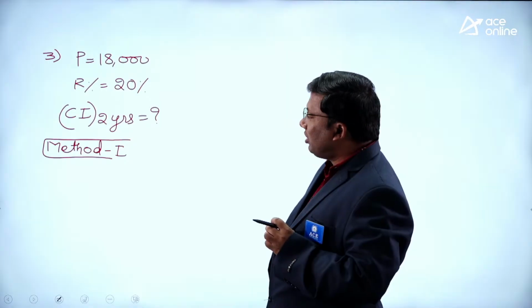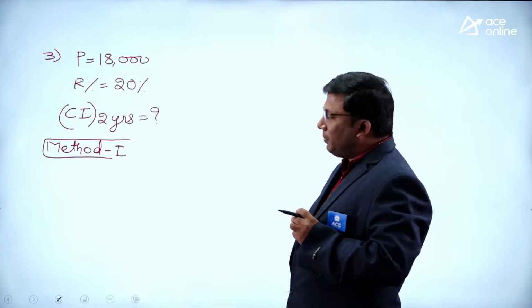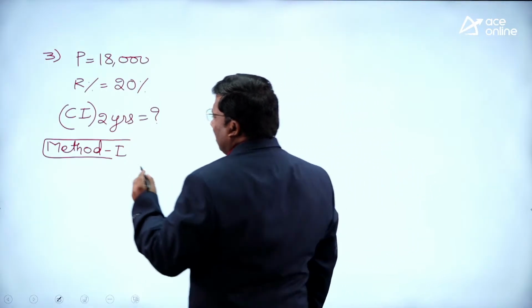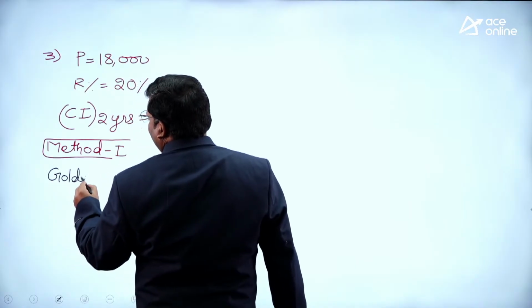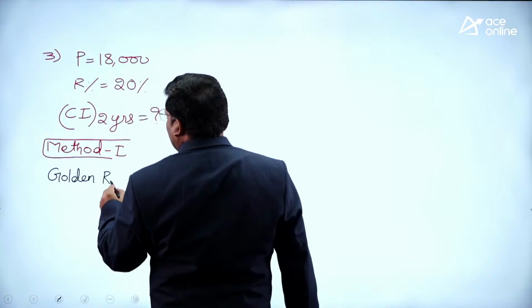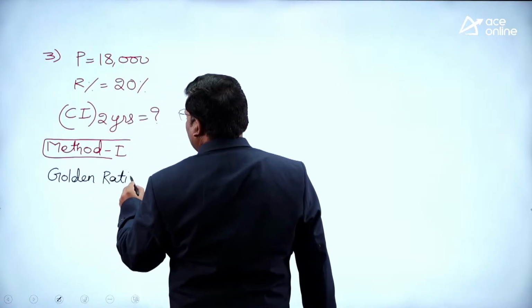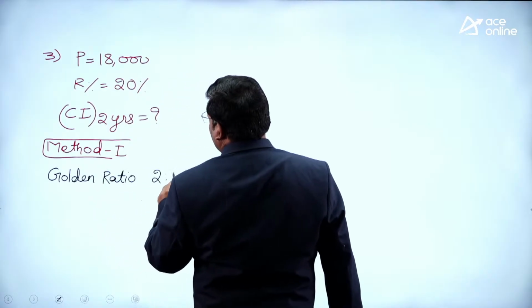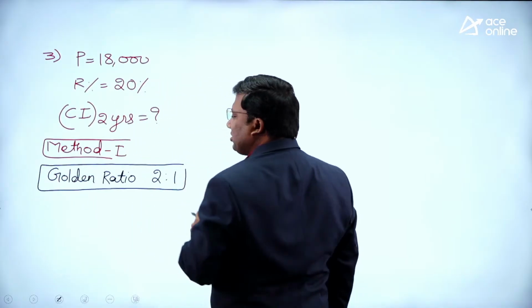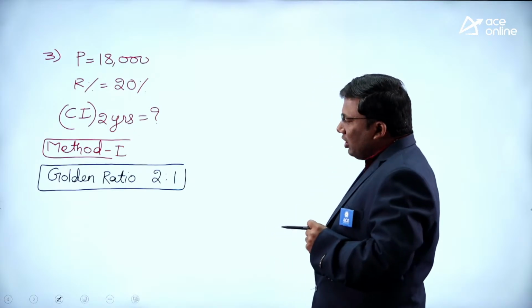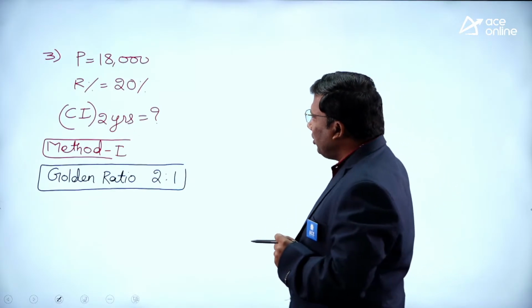How most of the students will solve, how you should solve if it is an examination question. P is 18,000, R is 20 percentage, CI for 2 years. Whenever you are determining the compound interest for 2 years, there is a concept of golden ratio. What is the golden ratio? To calculate the compound interest for 2 years, it is 2:1.